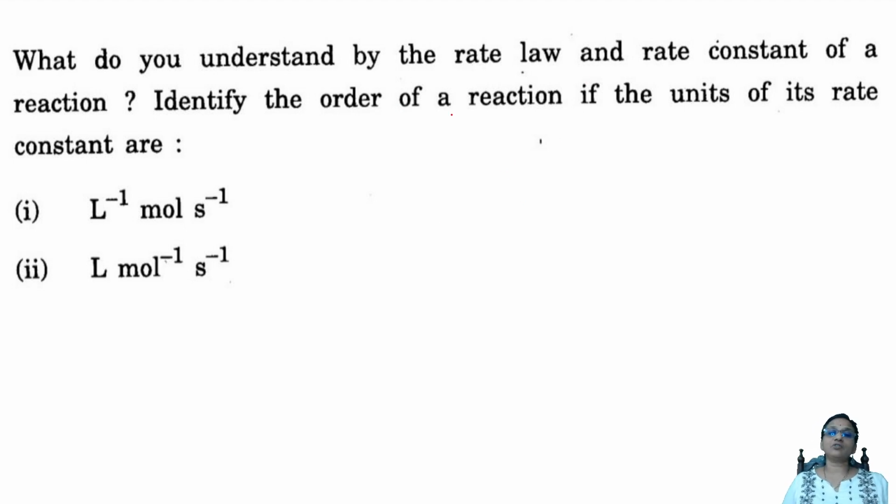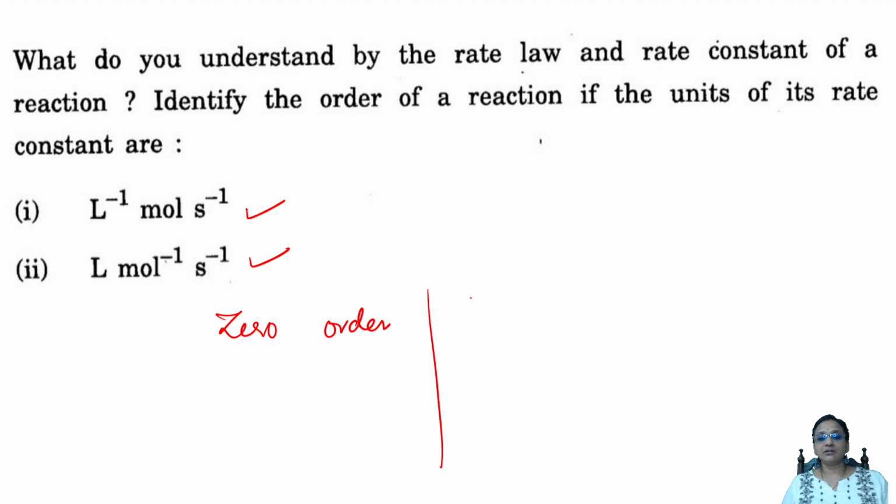Identify the order of the reaction if the units of its rate constant are like this. They're asking you to identify the order of the reaction. Just see. Remember students, you have three things. Zero order reaction is one, make a line. First order reaction is one, make a line. Second order reaction is one, make a line. Okay, done. Now, let me make a line here.